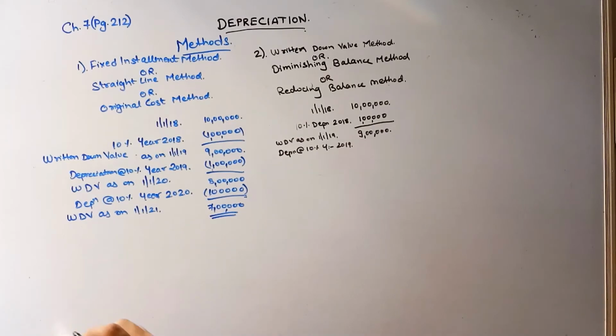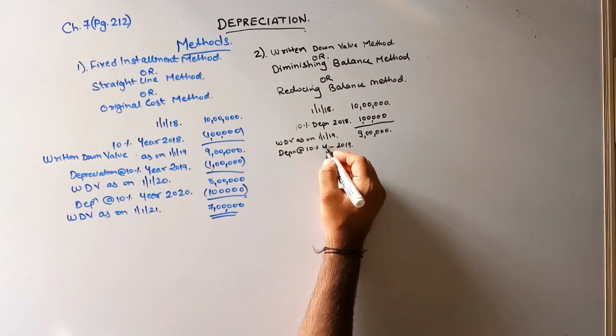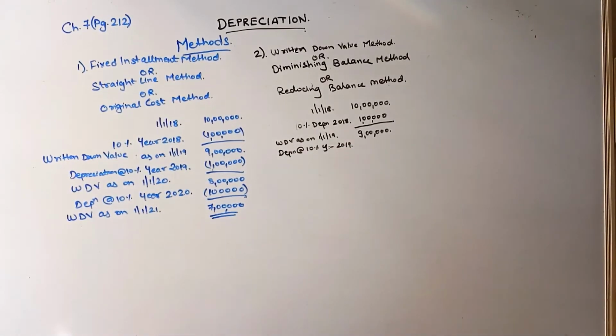Now, as per the written down value method, what does this method say? You have to charge depreciation always on the reduced value, or you can say on the written down value. The name itself is written down value method. So you have to charge the depreciation on the written down value. What is the written down value over here? Currently 9 lakhs.